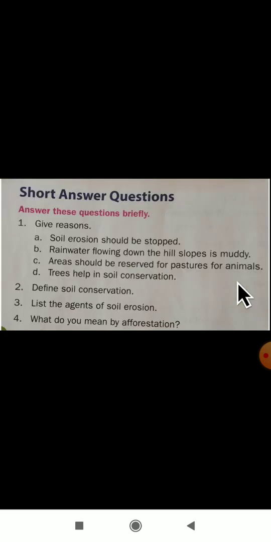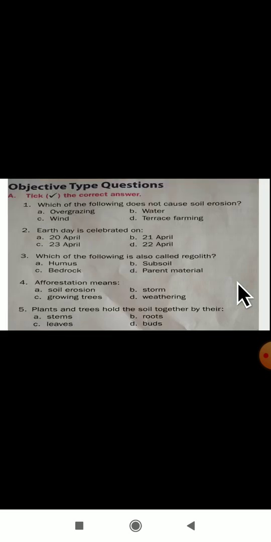Dear students, here are some objective type questions. Already I have given fill in the blanks, a concept map, and question answers also. What you have to do is practice in your rough book by writing. Write the question and, without seeing, answer these questions. First you study from your fair book, then without seeing, practice in the rough book and send the picture of that. In the next video class we will do the next lesson revision.